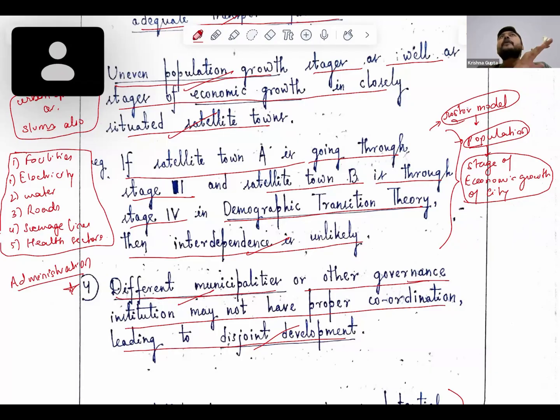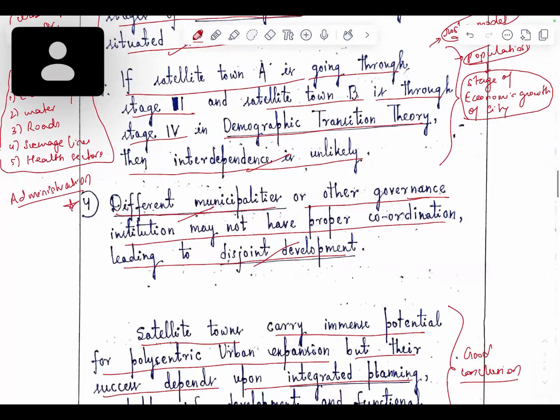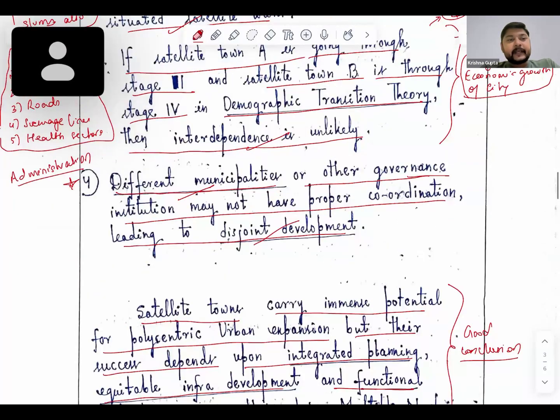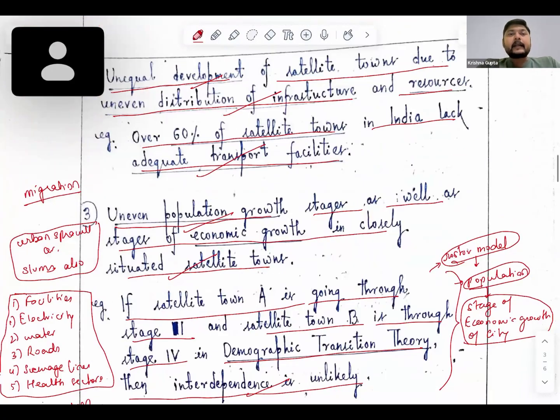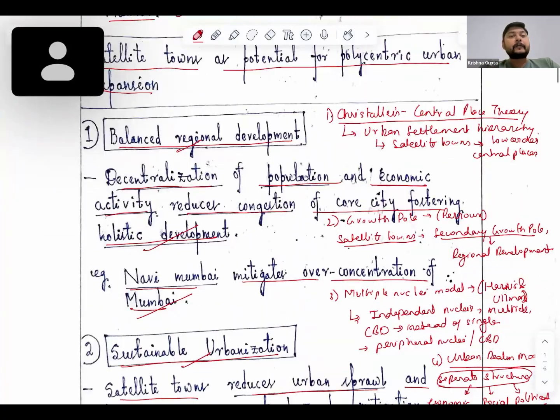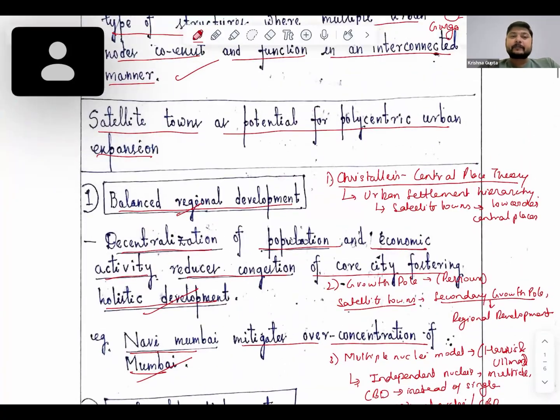Like Gurgaon, it is under stage five. Under demography also, it is quite very good. But Gurugram, if we look at the interior part of Gurgaon, it is under the takeoff stage in the contemporary time. Okay. So these perspectives and models we can add in the answer to increase the relevancy of the answer and to make it more geography optional oriented.